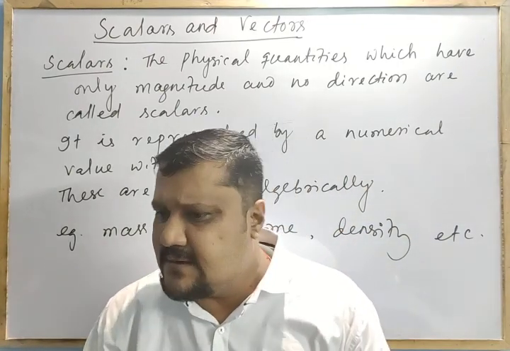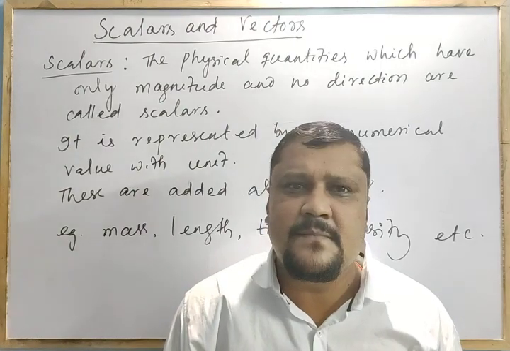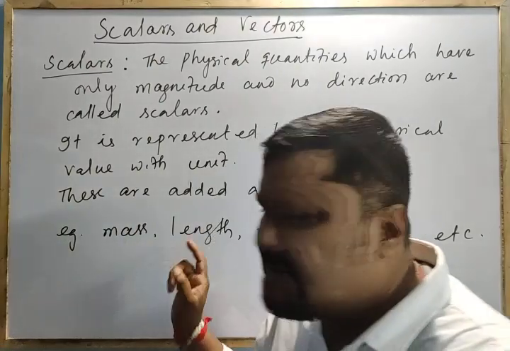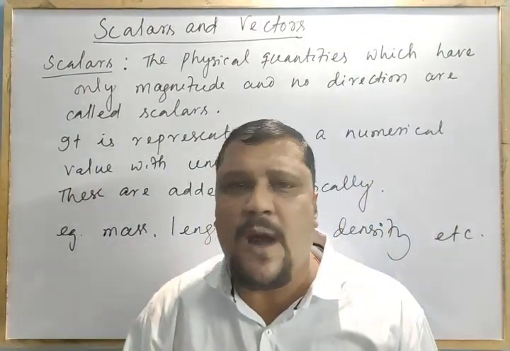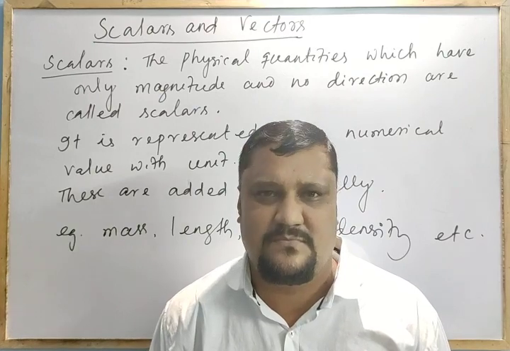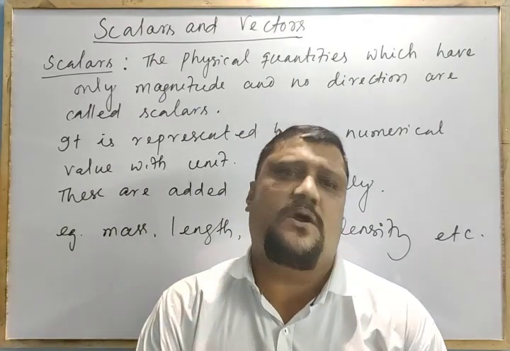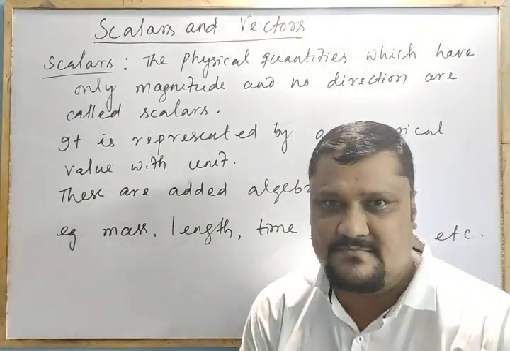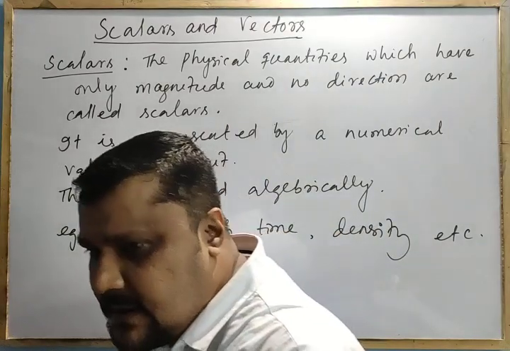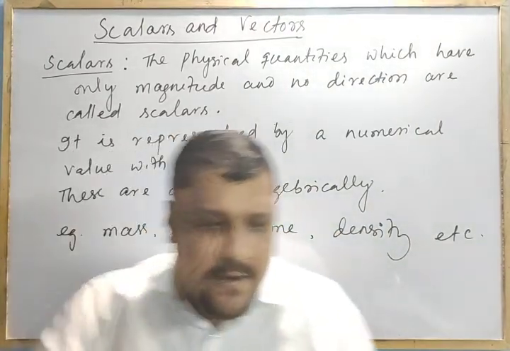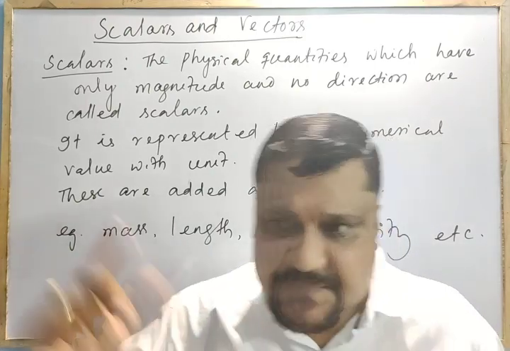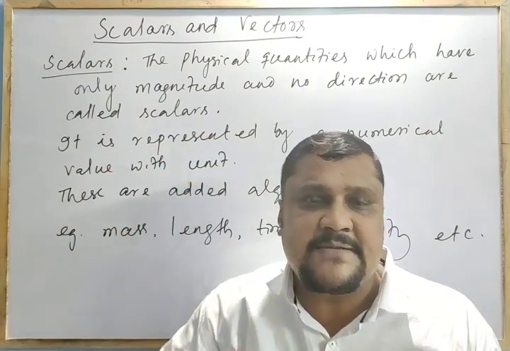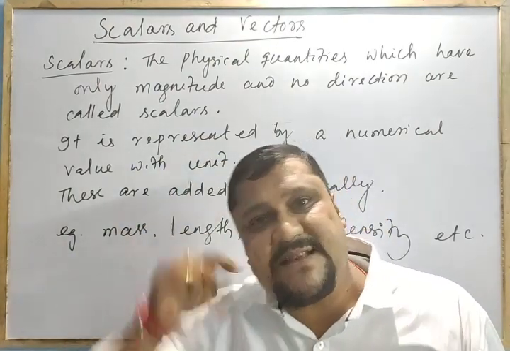But the question is, can I put the direction to everything? No. Every physical quantity cannot be put directions. You cannot say the mass 5 kg is coming in what direction. It is not possible. Time, it is 2 seconds towards north. It is not possible. So there are some physical quantities which should not be expressed with direction. But there are certain physical quantities which should be expressed with directions.